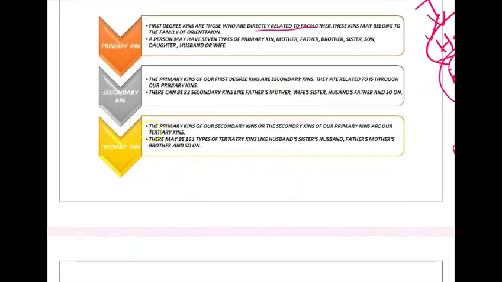Next, tertiary kin. Tertiary kin is the primary kins of our secondary kins. Okay, primary kins of secondary kins. Like father's mother's brother, and so on. Like sister's husband. Those are the third generation I'm talking about, the third step of the kinship. So it's a tertiary kin. So we discussed all of this.